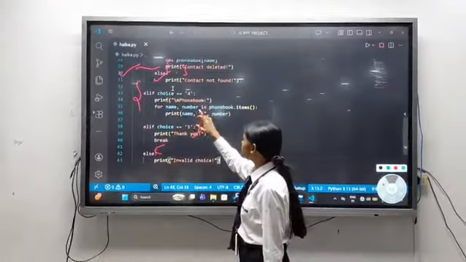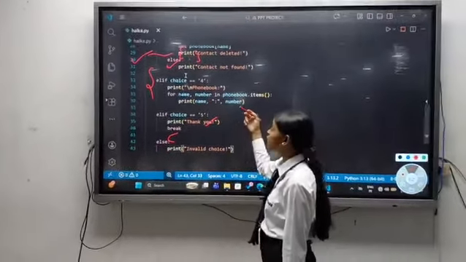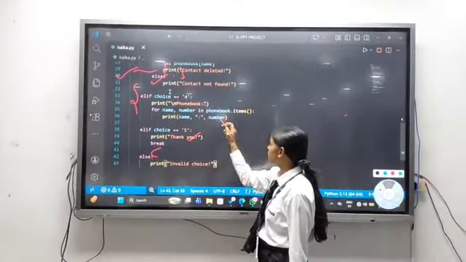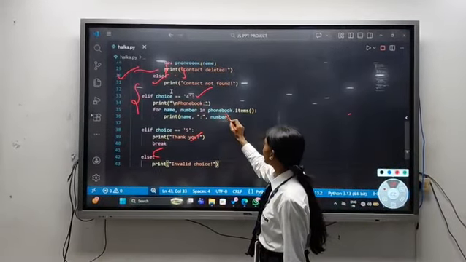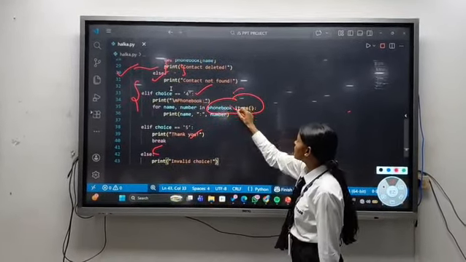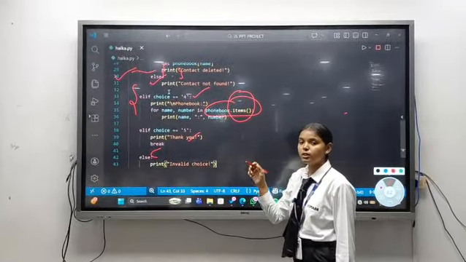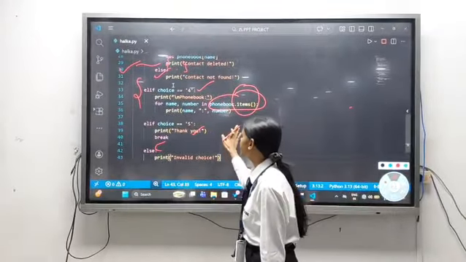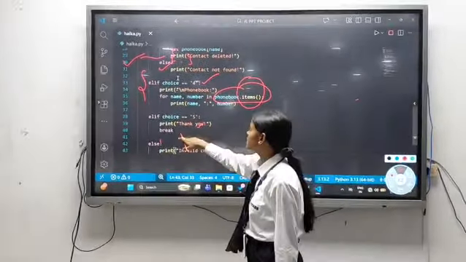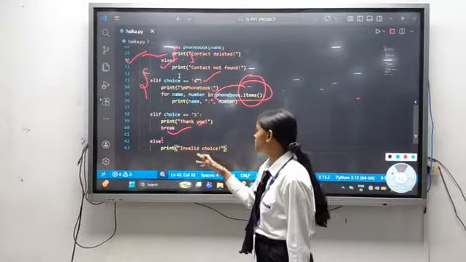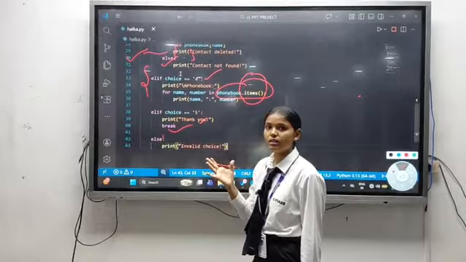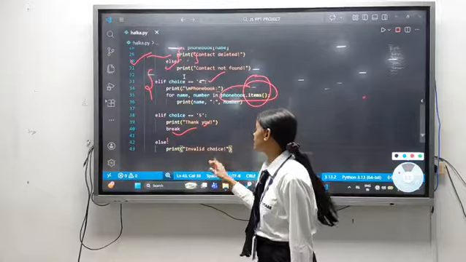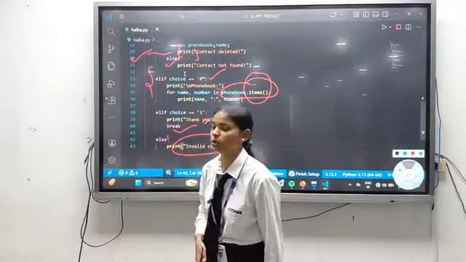And our fourth choice is to show all the contacts in the dictionary. For choice 4, we write phonebook.items. The dot items is used when we want to print all the elements of the dictionary in key value pairs. If the user enters 5, then through break it will terminate the loop. And if the user enters anything other than 1 to 5, it is an invalid choice and it will exit from the loop.